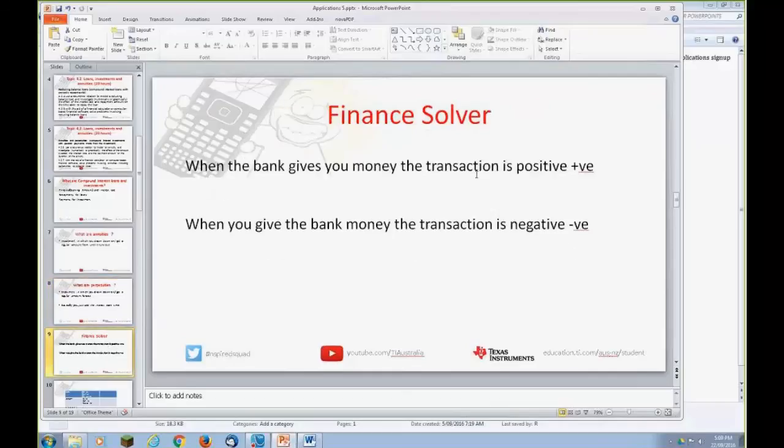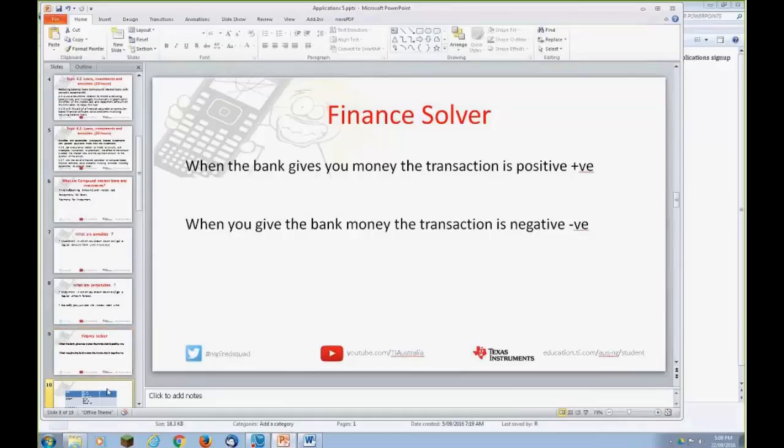And the other thing we're going to be looking at is a finance solver. And there's some terminology, and we'll go through it with individual questions, but I'm going to talk about it in general terms now. When the bank gives you money in a transaction, it's positive. When you give the money to the bank, it's negative. So if you're making a repayment for something, it's a negative. But the bank's giving you money, so you're getting money from them, it's a positive thing.